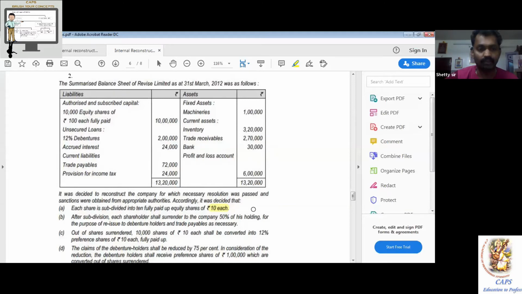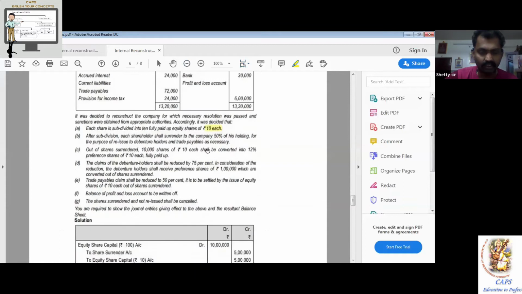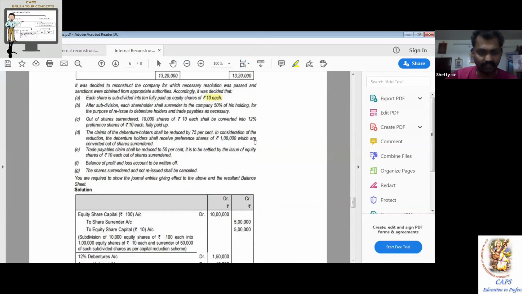Equity share capital account, within the bracket rupees 100, debit to equity share capital, within the bracket rupees 10. Within the bracket rupees 100, underline in red ink. Within the bracket rupees 10, underline in green ink. Green means go ahead, like a traffic signal. So from now onward, we are going ahead only with rupees 10.